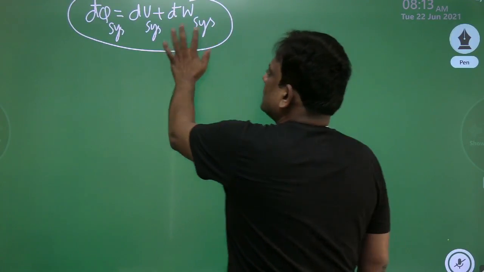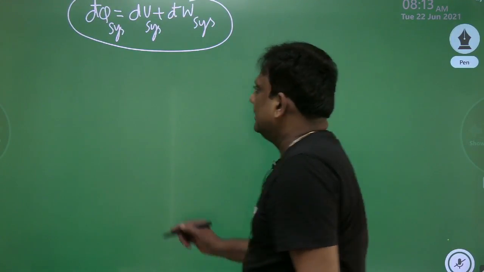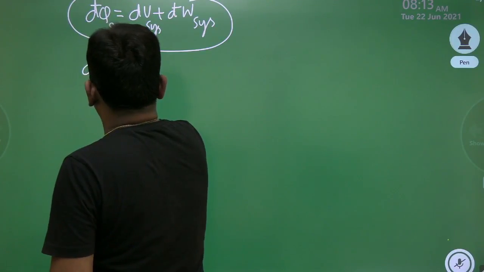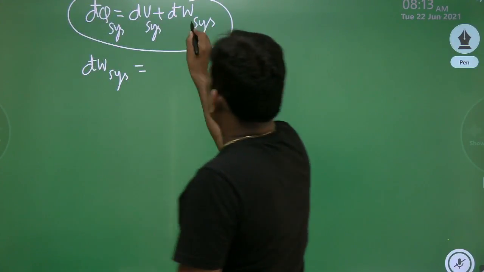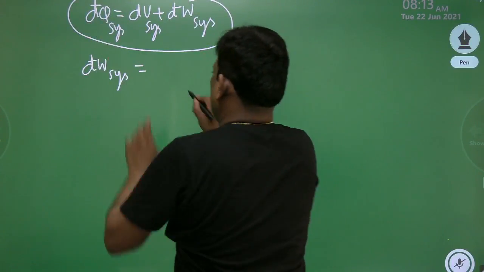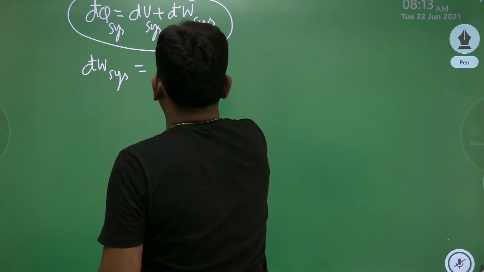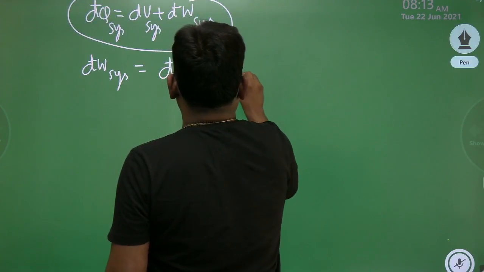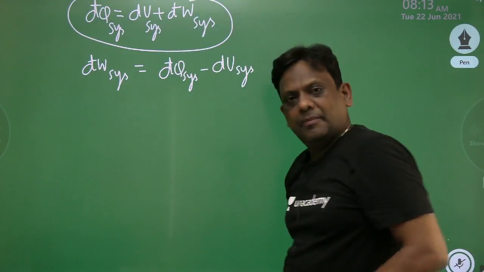But the basic equation is the same. Now, the system work transfer, from this equation, will be d'Q minus dU. That is, system heat transfer minus system internal energy change.